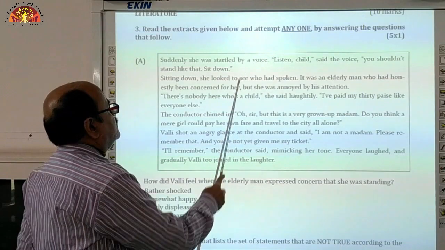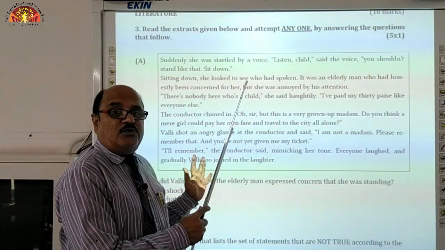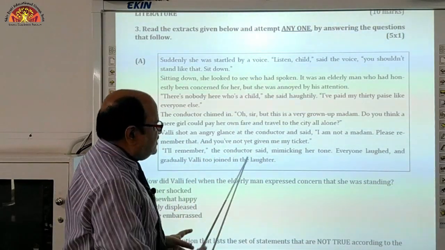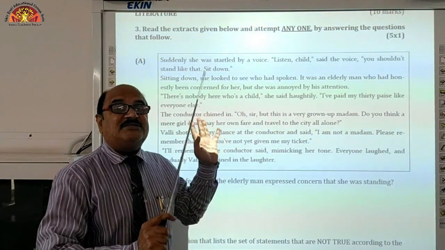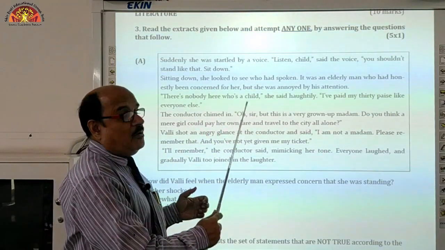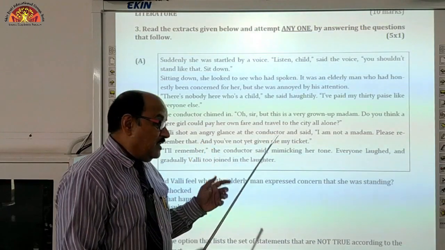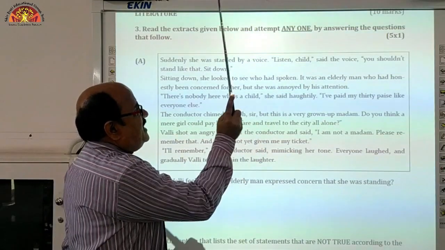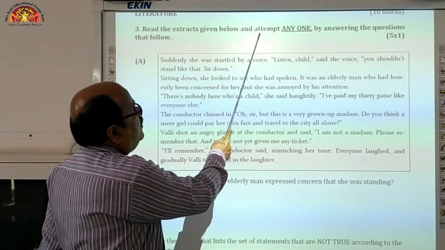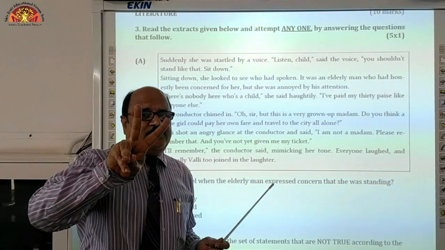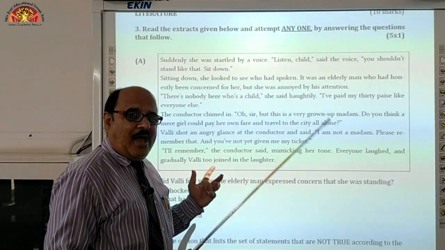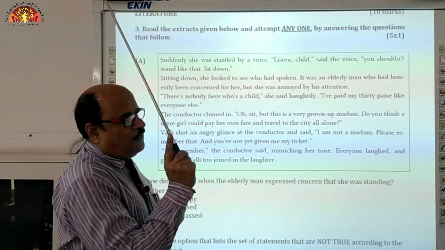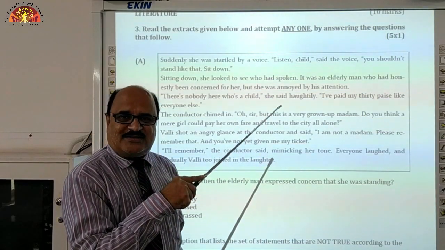Earlier, what you came across were unseen passages. This time also passages are there, but they are not unseen, they are seen passages from your course books, First Flight and Footprints Without Feet. Here it is, 5 marks each. You can see: read the extracts given below, attempt any one. Two passages will be there, and out of them you have to attempt any one. That seems easier to you, right? But for sure, each passage will carry 5 marks.